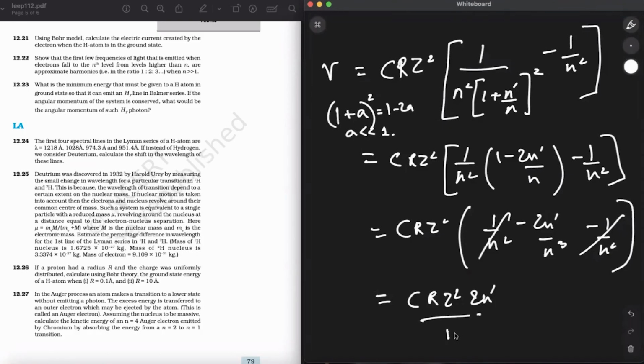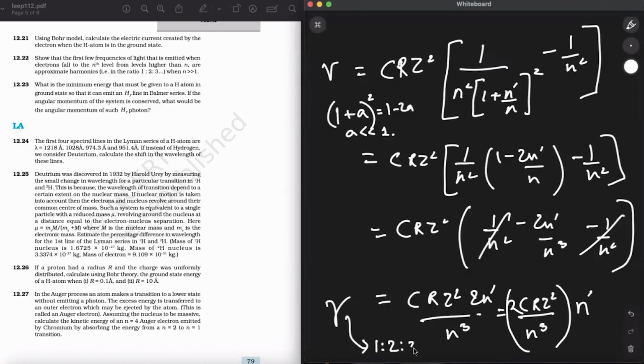Now, 2 C R Z square upon n cube is acting as a constant and we are only left with n dash. And the value of this n dash is in the ratio 1:2:3. So the frequency will also be in the ratio of 1:2:3 and so on. In the same harmonic fashion, it will move on.